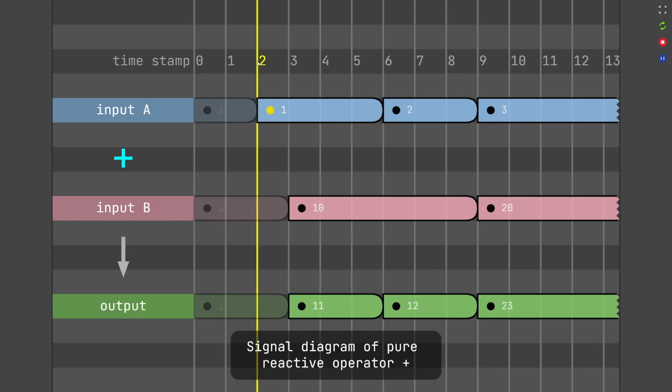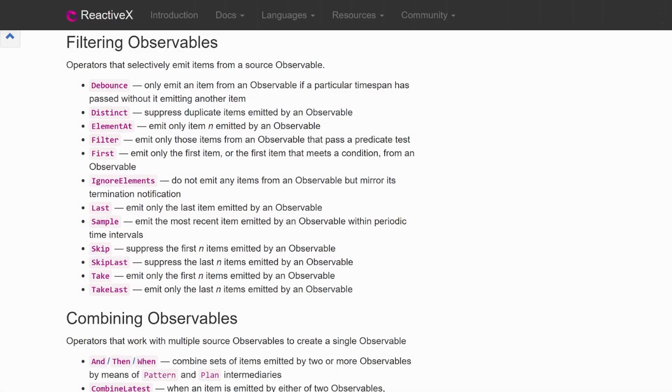At timestamp 2, input A updates with the value 1, but input B is still pending, so we can't add the values yet. At timestamp 3, input B now gets the value 10, so we can update the output with 11, which is the sum of 1 and 10. At timestamp 6, input A now becomes 2, and the output becomes 12. And finally, at timestamp 9, both input A and B update to 3 and 20 respectively, and the output updates to 23. Microsoft's ReactiveX website uses these diagrams, also called marble diagrams, to document many of their operators.